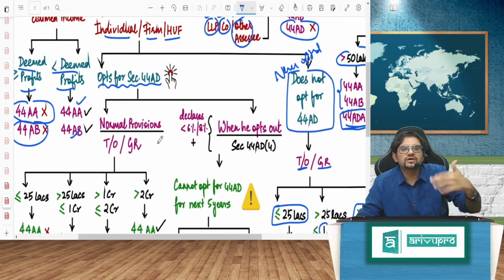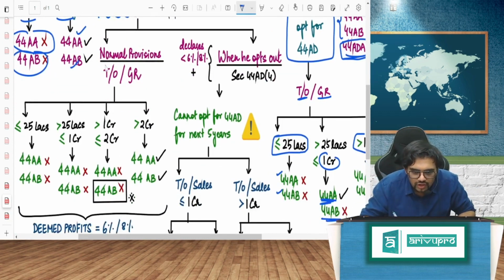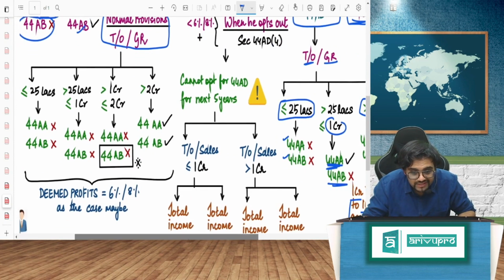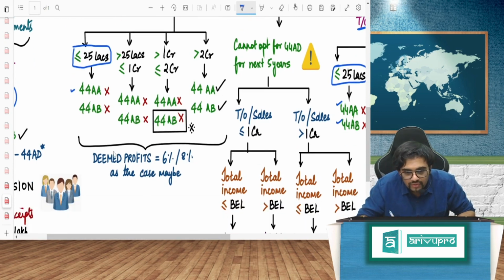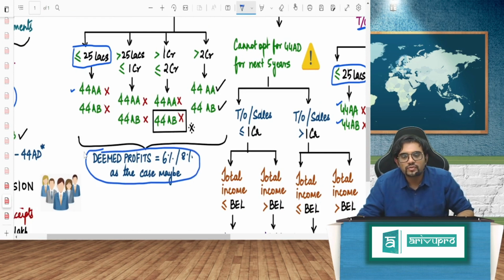Let's see, normally you are continuing, no tension, you are going through 44AD, no problem. Now, normal provisions of 44AD, turnover or gross receipts. Now I am combining everything, please concentrate. If it is less than or equal to 25 lakhs, whatever you are claiming, then what I am talking about now is the deemed profits.